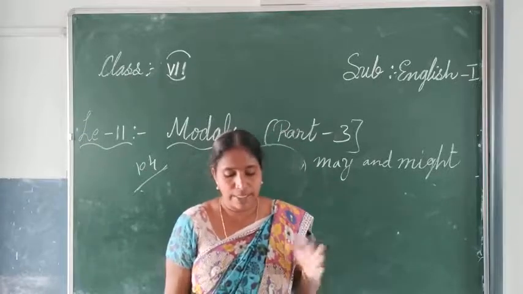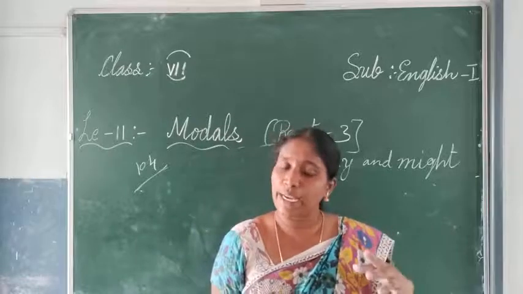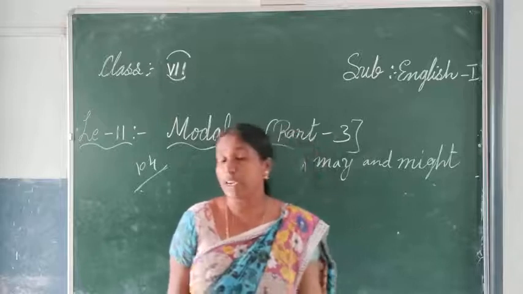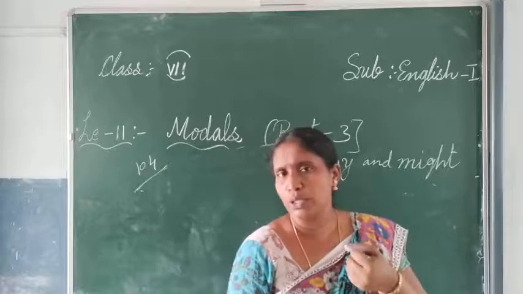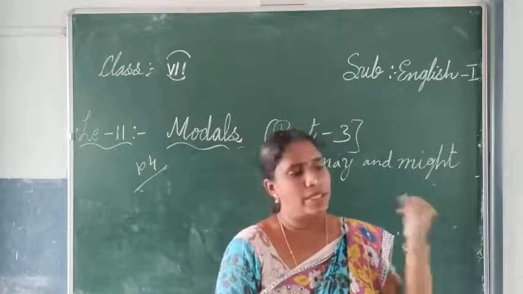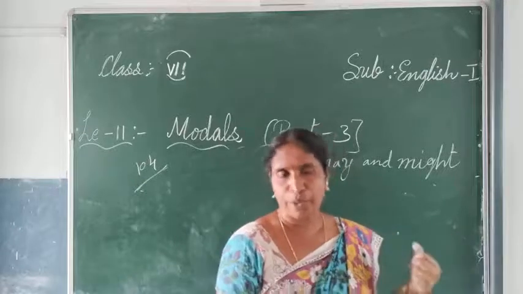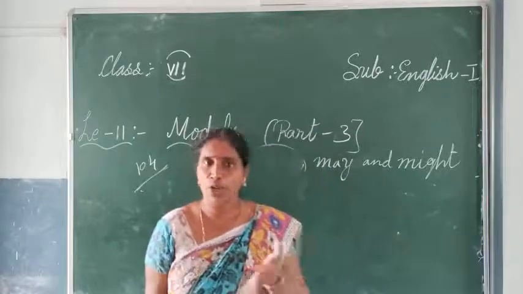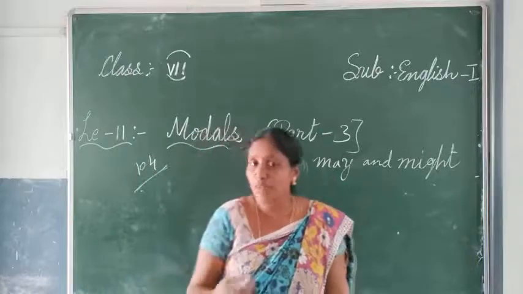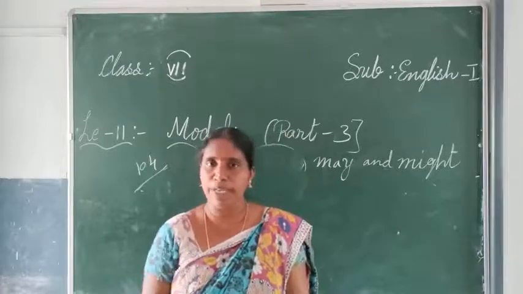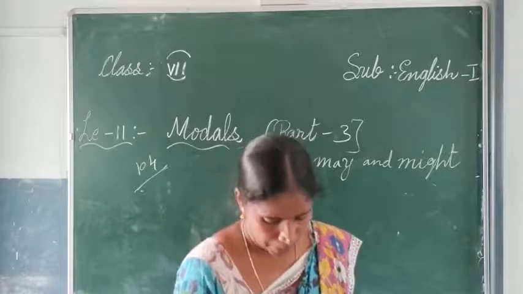The next one, seeking and granting permission. When we want to seek or grant permission, we also use may. You may start writing now. You may go now. You may go means you can go, and you may start writing now means your time has started. If you want, you can start now. Next one, may I go now? When we want to ask, may I go now? My work is completed. May I go? It means you want to leave. In that situation, we will be asking.